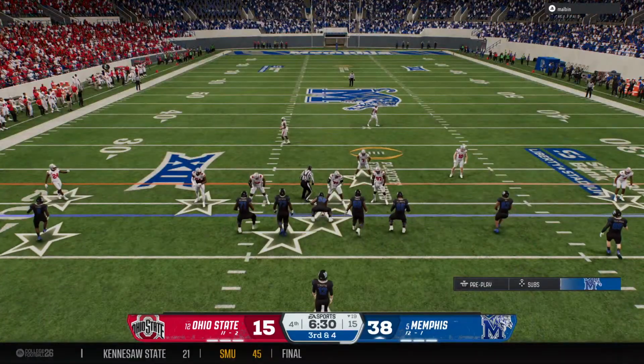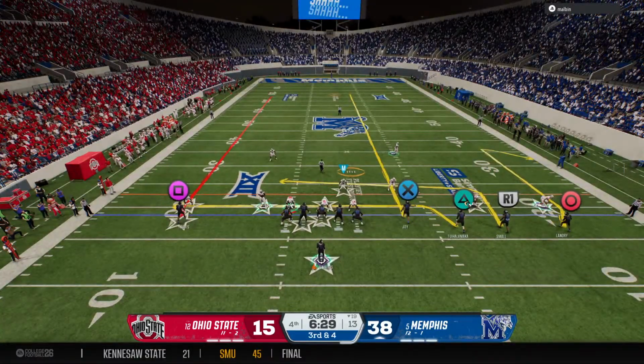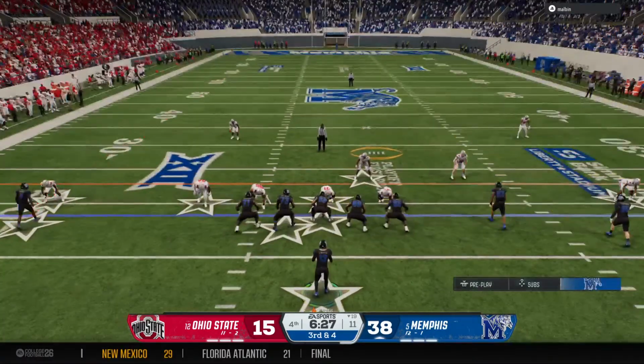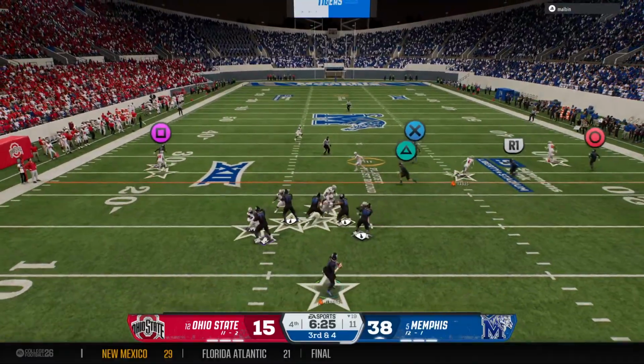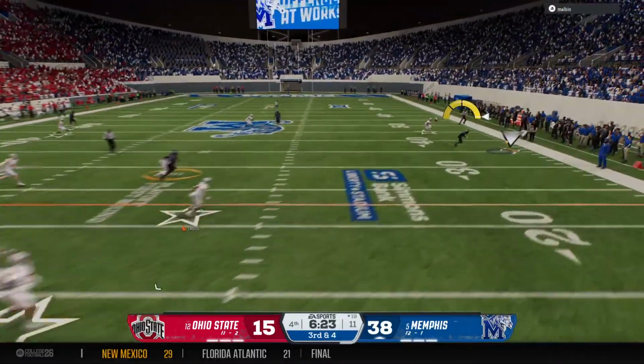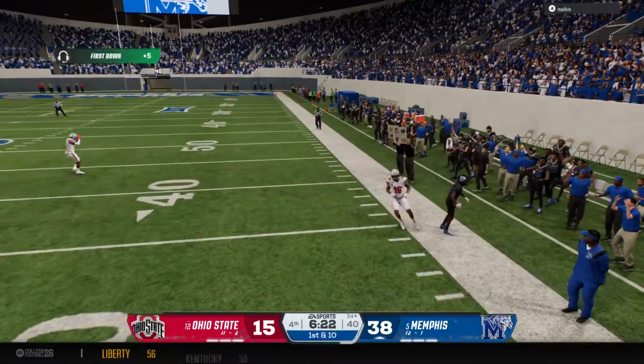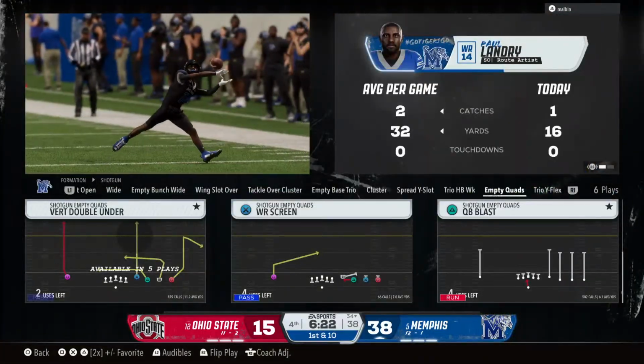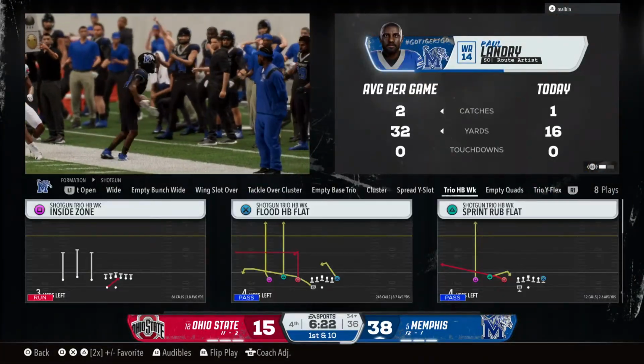So let's see what they like here on 3rd and short from inside their own 20. Important to pick up this first down. Lets it fly to the wideout. Makes the catch and gets his foot down. What a play. Good for a first down.